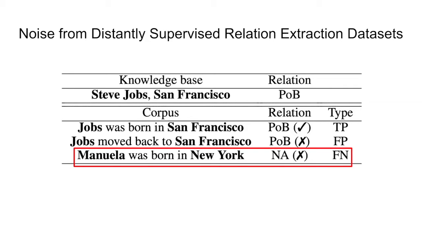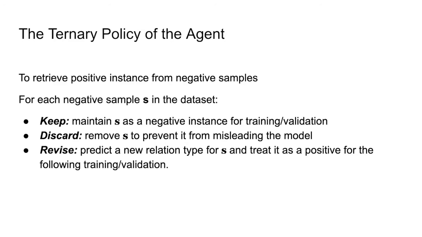Unlike previous works, which often focus on dealing with false positive noise, we decided to tackle the false negative noise in this work. When trying to denoise the false negative samples, simply removing them could result in a loss of potential positive learning instances. Instead, we design a denoising agent to generate one of three actions on each negative sample, including keep, discard, and revise. The keep and discard actions are pretty self-explanatory. The revised samples require an additional classifier to generate the positive label for the samples to be revised to.